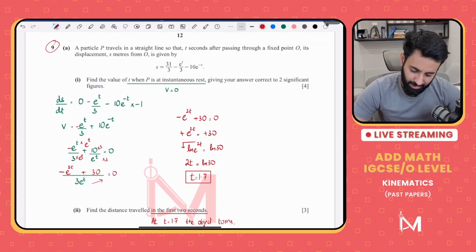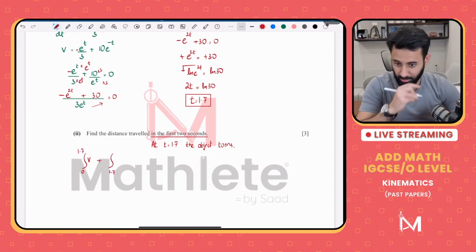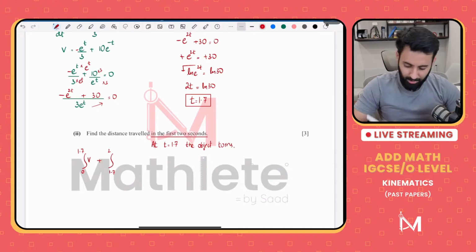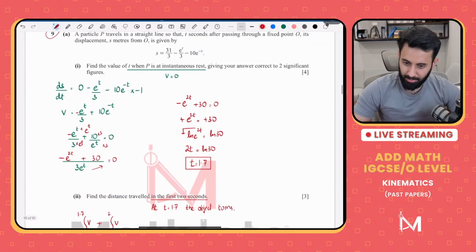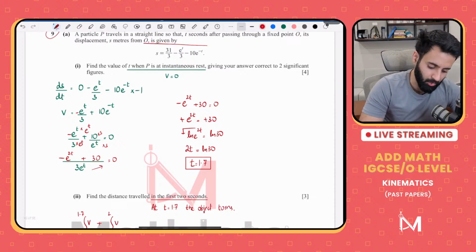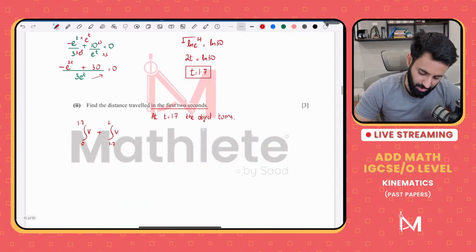You will have to first integrate velocity within the limits 0 and 1.7, then you will have to integrate velocity within the limits 1.7 and 2. Now integrating velocity between 1.7 and 2 is not something that you'll have to do from scratch. You already know what the displacement is, so we're just going to use that.